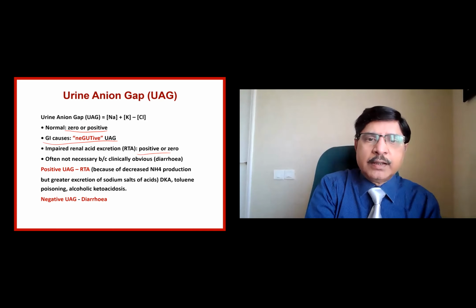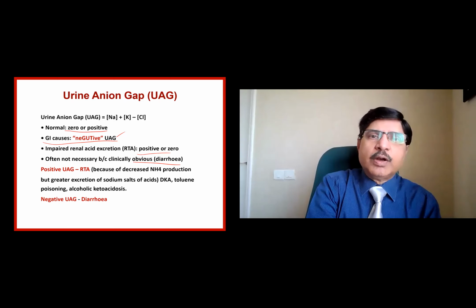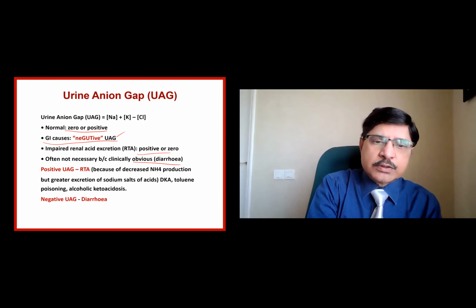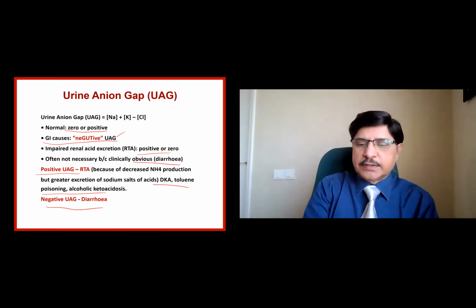It may not be necessary here because you already have the diarrhea as the cause. So we know the urine anion gap is going to be negative. If it is positive, you consider the different forms of RTA and DKA, toluene poisoning, alcoholic ketoacidosis, etc. Negative, diarrhea; positive, RTA and other acidotic conditions.